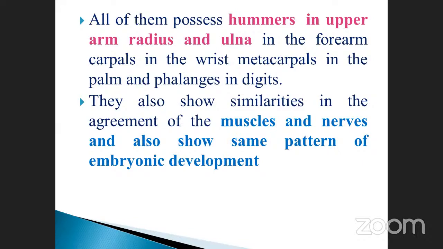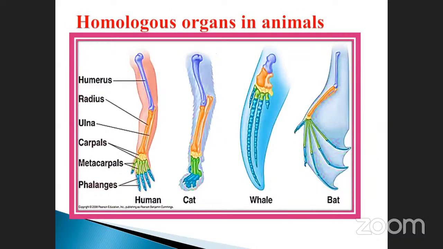Okay. They also show similarity in the arrangement of the muscles and nerves and also show the same pattern of embryonic development. This is very, very important. Normally, these are the normal growth of the human beings. Not only that, all the animals also have a similar pattern of embryonic development. Okay, see the same things. This one is humerus, the upper part, the upper arm, with biceps and triceps. This bone is called humerus. This is called radius, and another one is called ulna. There are two bones connected with the humerus. Carpals, in between there is a wrist, metacarpals in the middle, and phalanges, these are the fingers. It is also made up of more than one bone.